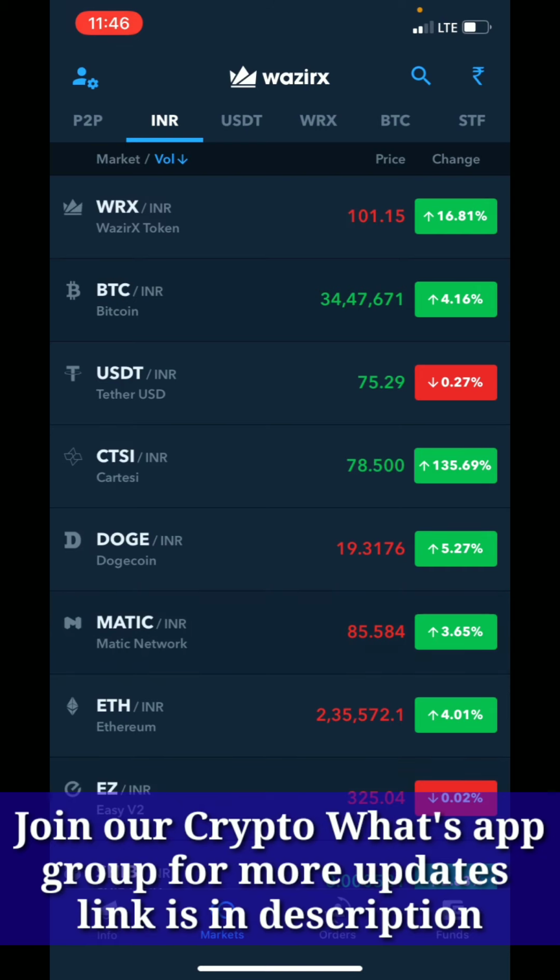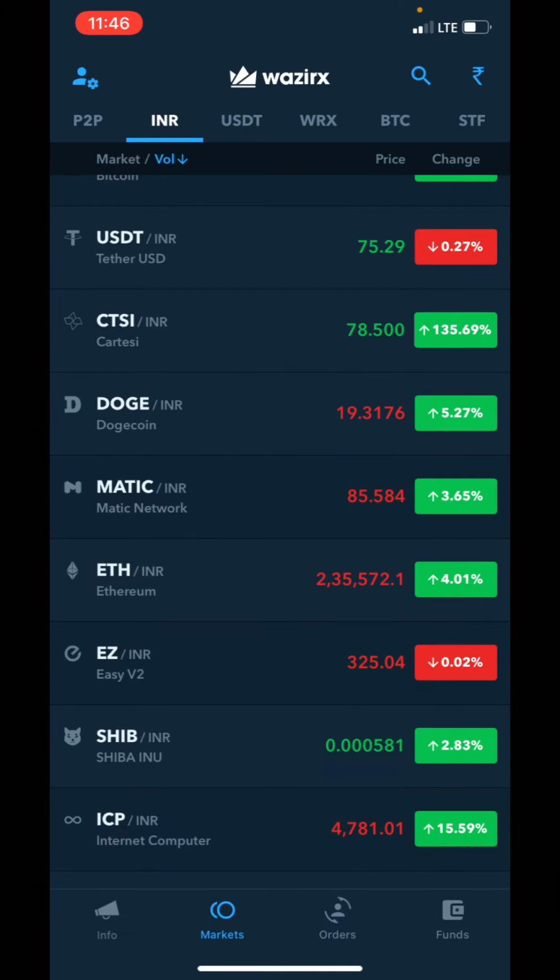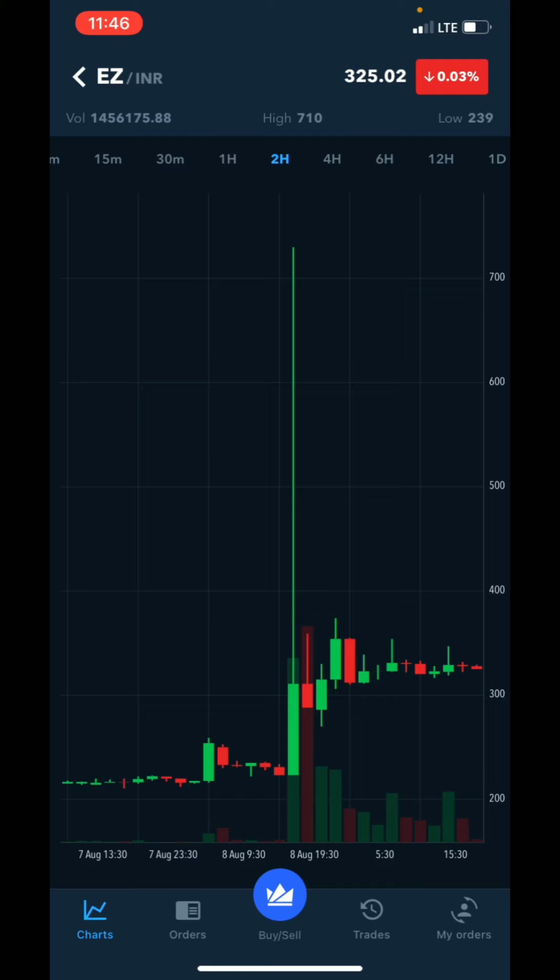For example, let us see one coin, let us take EZ coin. Yesterday it touched 710 rupees, and now it is at 325. That means more than 200% growth. Basically, in cryptocurrency we don't have any margins. In the stock market we have 5%, 10%, 20% margins like that, but in cryptocurrencies we won't have any margin, so the currency may increase or decrease in price.